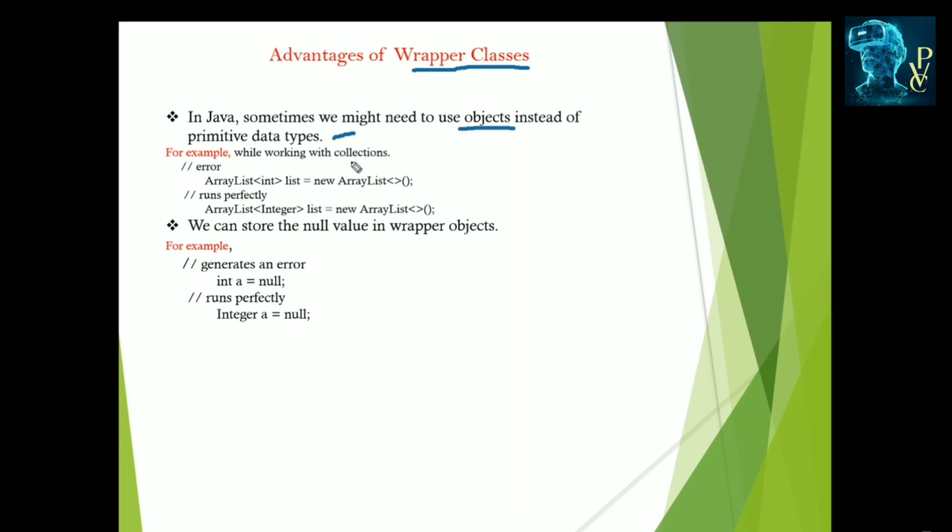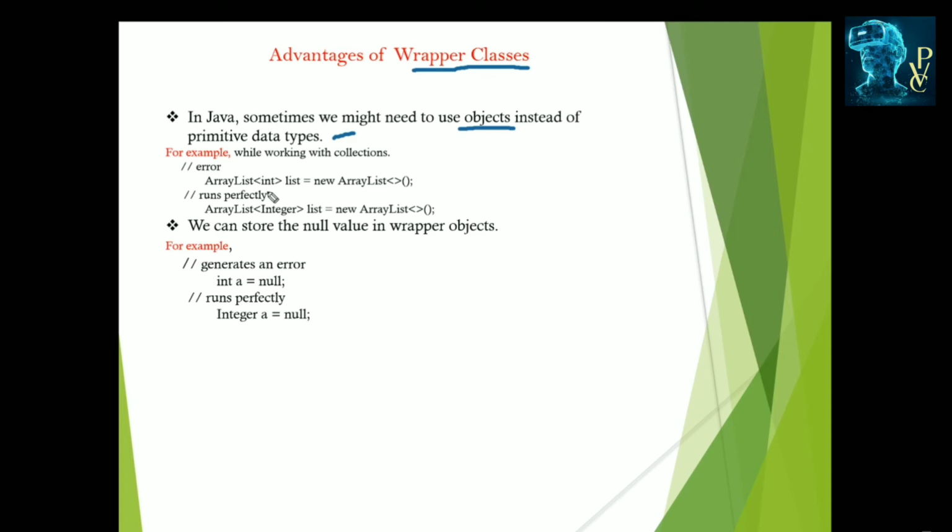For example, when we are working with collections, we need to use objects only. One example of a collection is the ArrayList, which stores only objects. A normal array stores similar data type elements, but an ArrayList of int stores integer objects. In those situations, we require these wrapper classes.